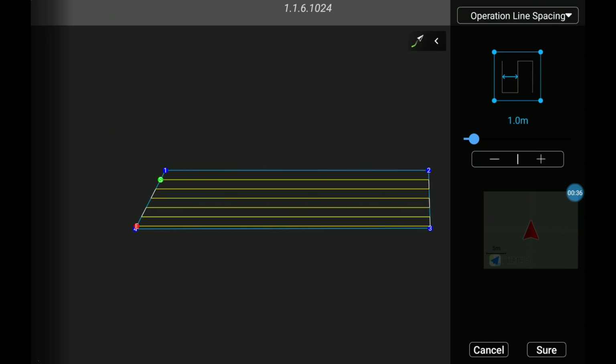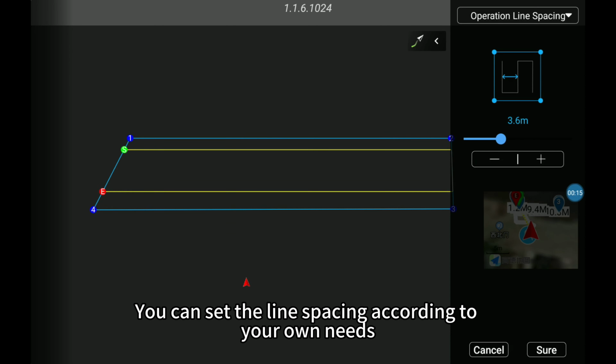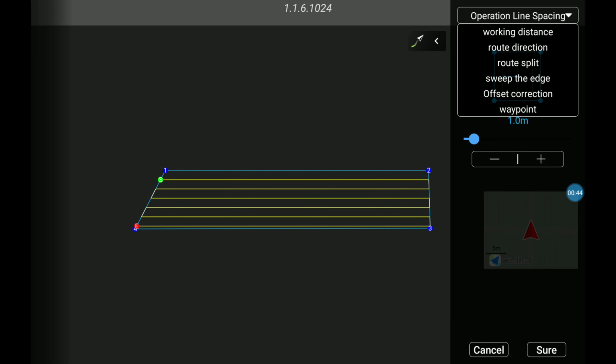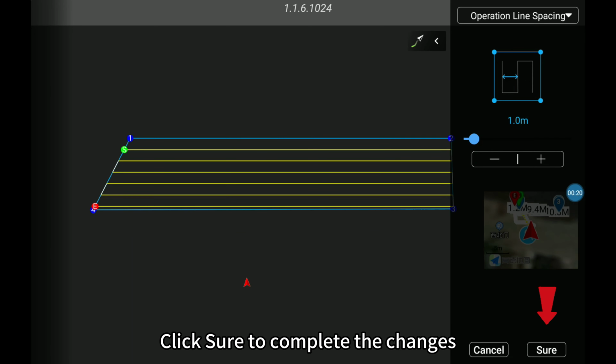Click to edit. You can set the line spacing according to your own needs. You can also click above to set other parameters. Click Sure to complete the changes.